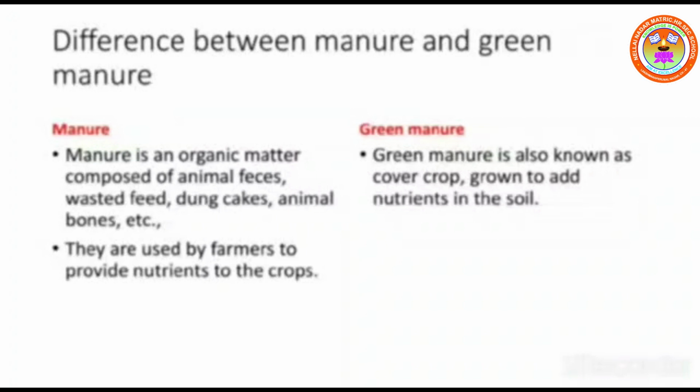Green manure is a fertilizer. Sun hemp, cowpea, sweet corn, tendal are examples of green manure, whereas bacteria, cyanobacteria are examples of biofertilizer.